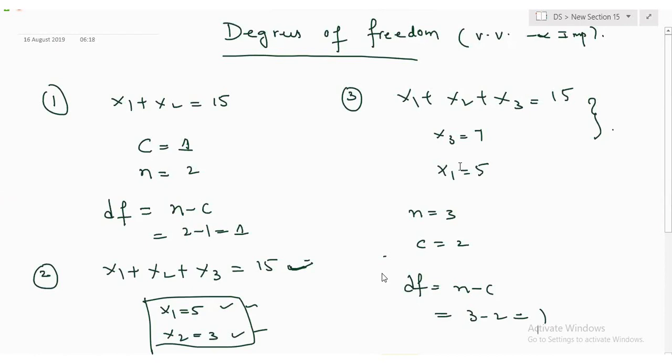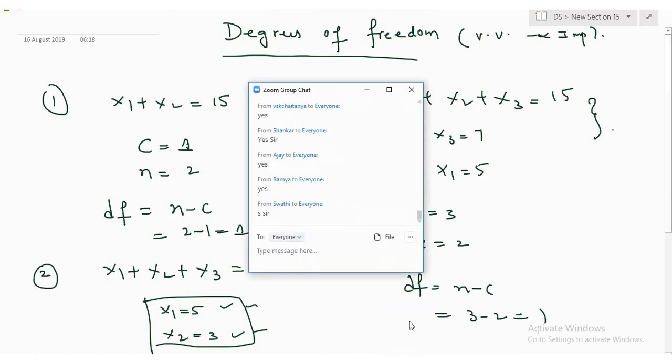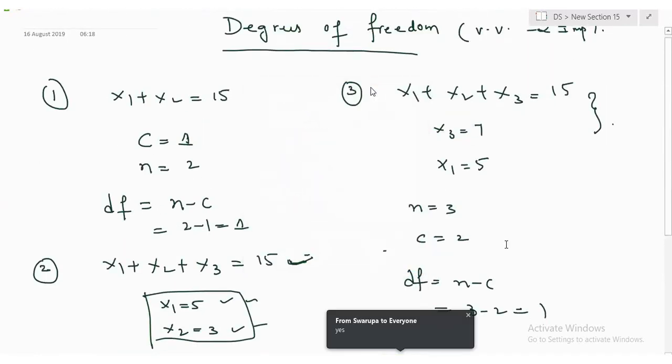Are you guys clear on this, friends? This is a very, very important concept which you are going to use rigorously in the future.